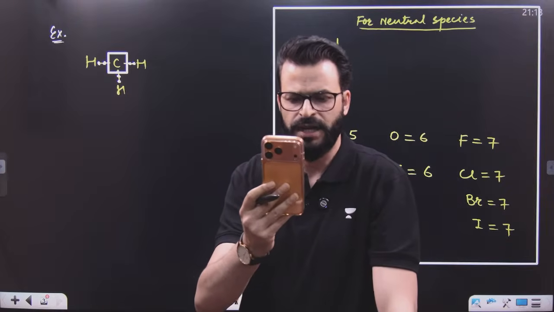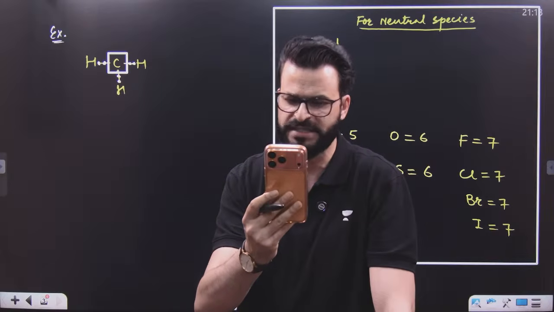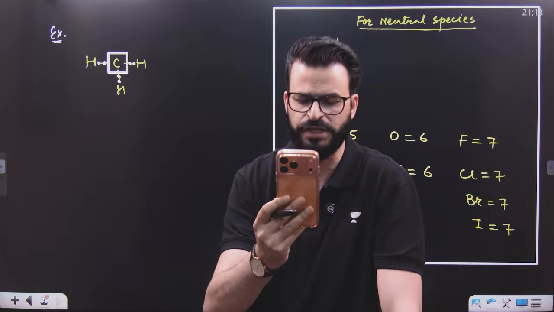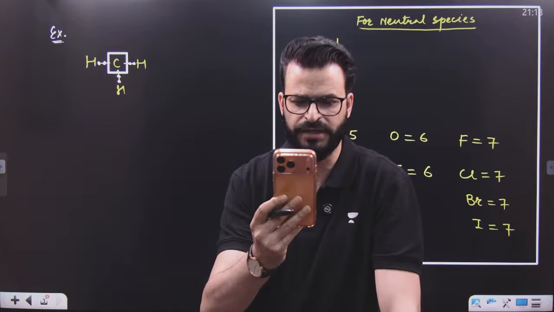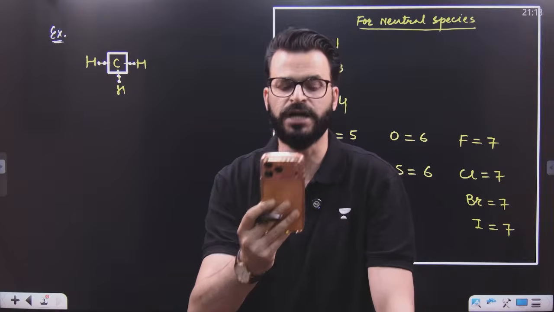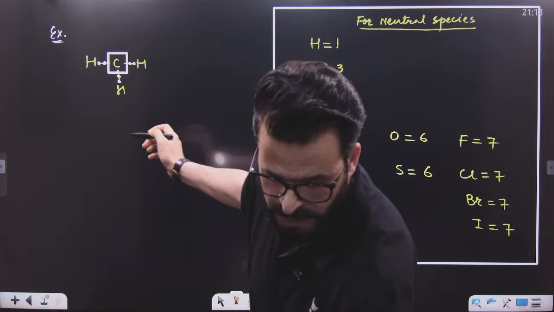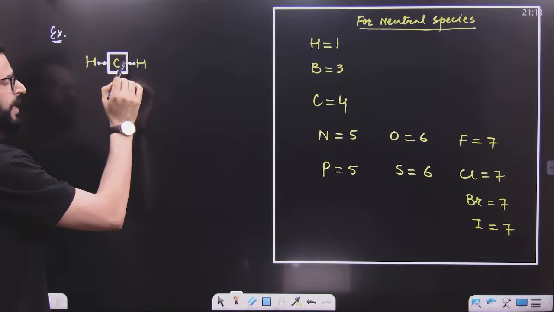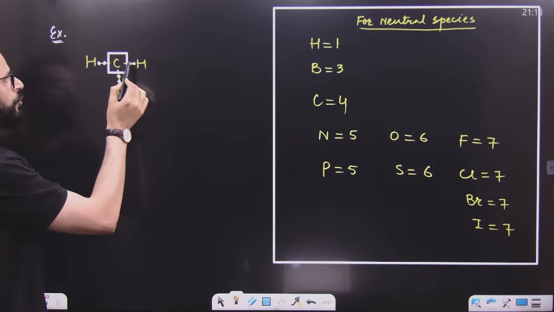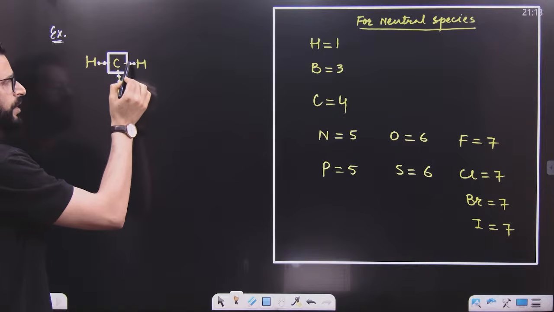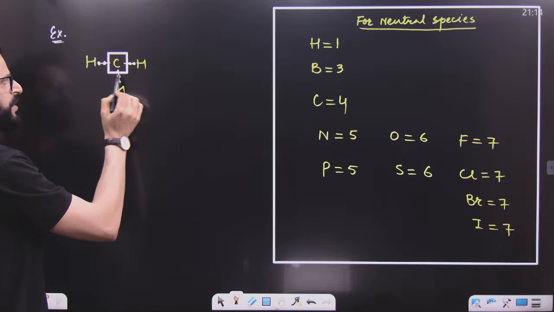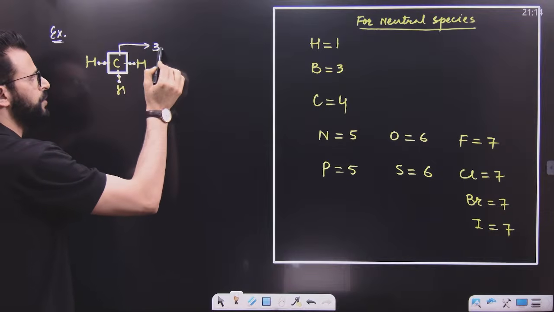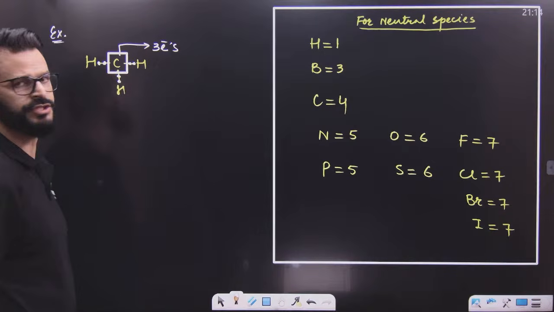Exactly, it's 3. The number of electrons of carbon is 3 only. It's not 4. I'm talking about carbon in this species. In this species, if we talk about this bond, one electron is of carbon, another is of hydrogen. But we have to count only the electrons of carbon. So one electron is present in this bond, one in this bond, one in this bond. So this carbon contains 3 electrons only.